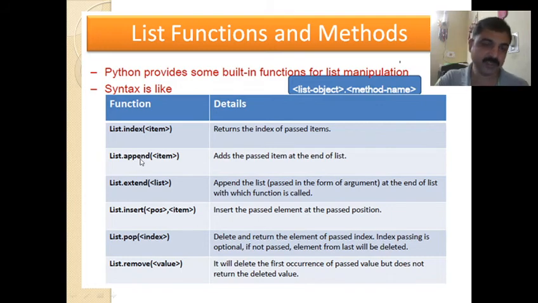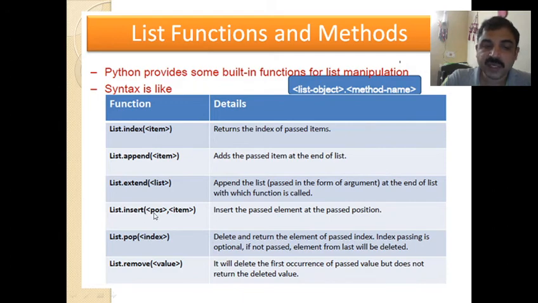Similarly, list.append is most useful. Many times we use this to add an item to a list. List.extend, and within the brackets it is a list, so you want to append one list with another. Then you can use extend to append the list at the end of the list with which the function is called. That means you already have one list, and the list specified within the brackets will be added at the end of the existing list.